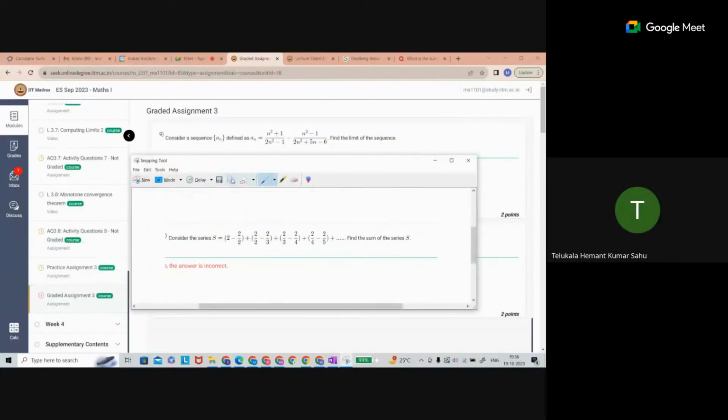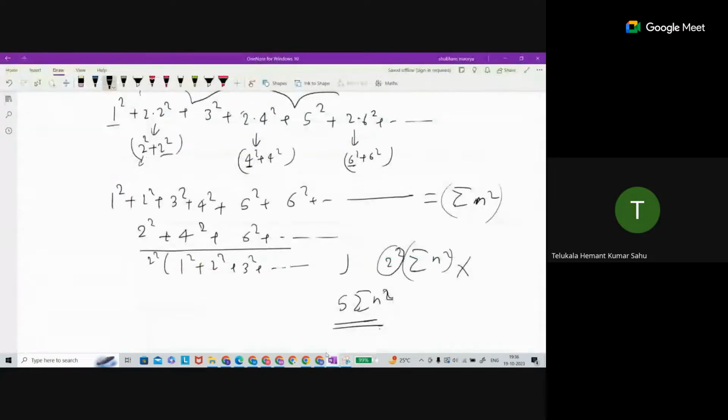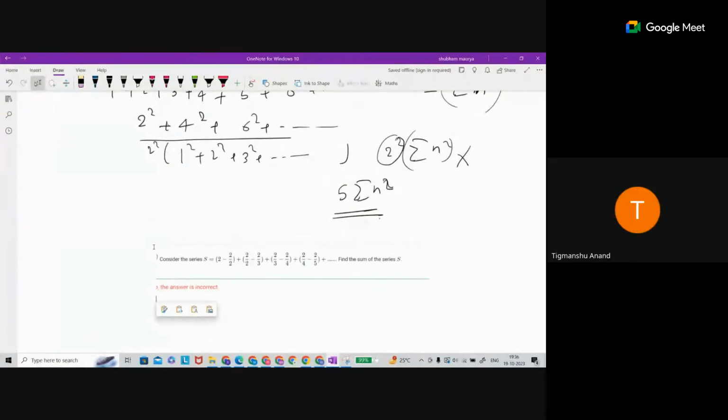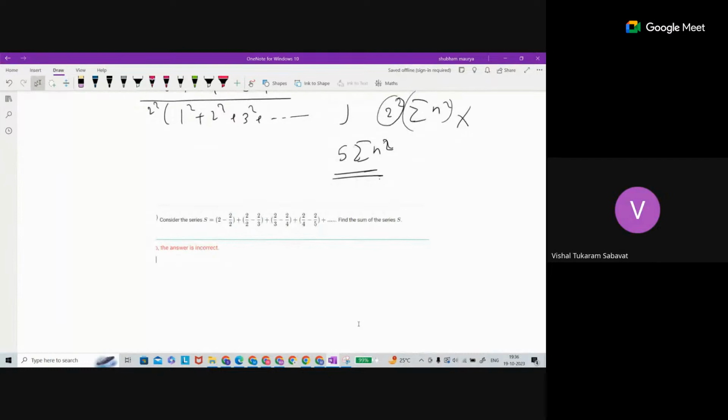Sir, all the terms except two have been cancelled. If you open that, the terms are going to cancel. Yes, sir, I get it. But if we take the nth term and try to do it, how do we do it? Maybe the end term might get cancelled out with its previous term.